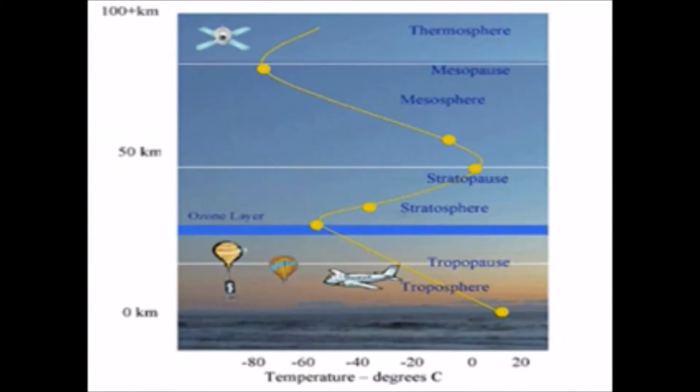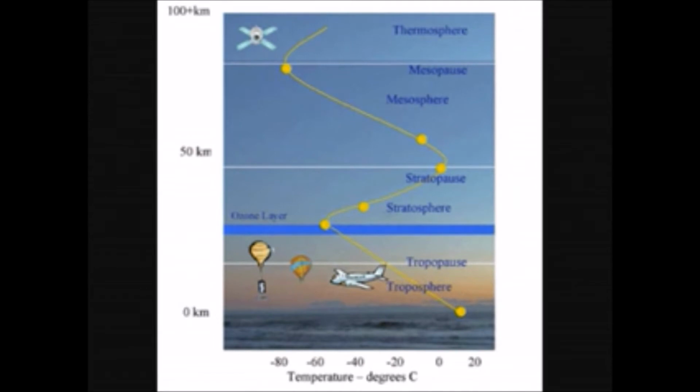Thermosphere, the uppermost layer is the atmosphere in which temperature increases as altitude increases. This is where satellites orbit and auroras, northern and southern lights exist.